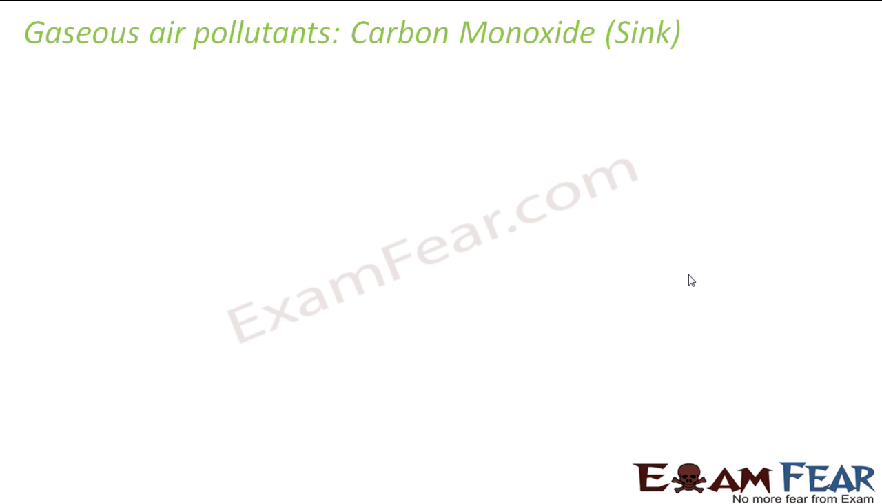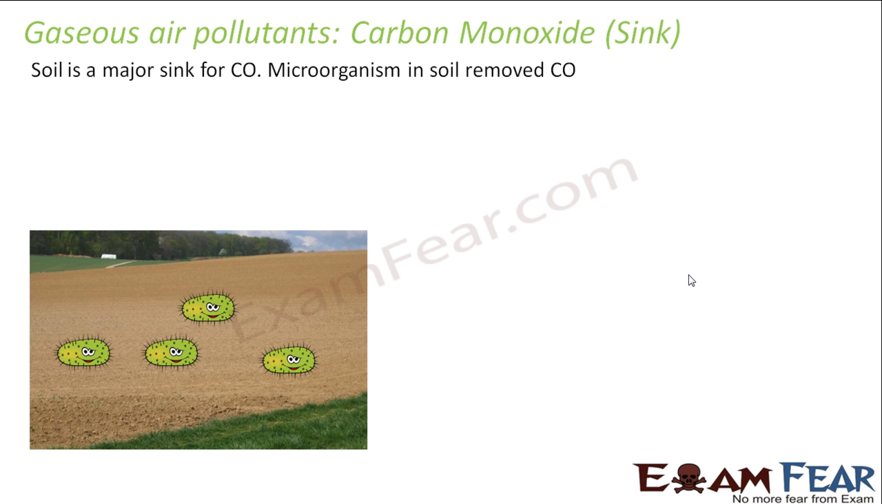So what is the sink of carbon monoxide? I told carbon monoxide is also from a natural process, volcano or something. So there has to be a sink for carbon monoxide. Soil is a major sink for carbon monoxide. These are microorganisms which are there in the soil. They remove carbon monoxide from the atmosphere. Right?